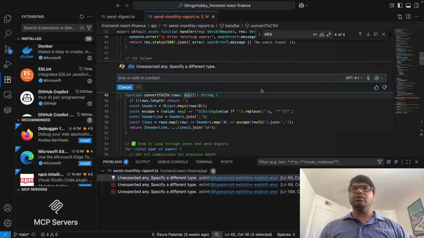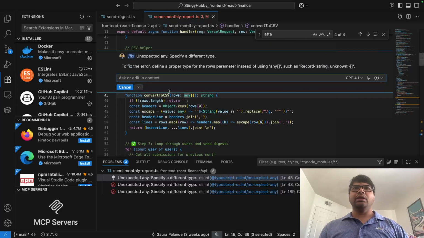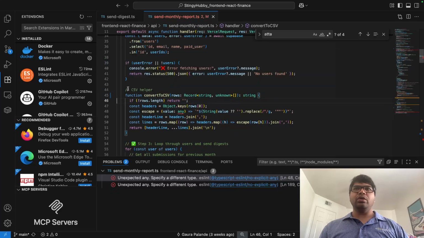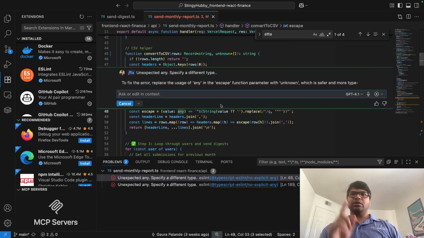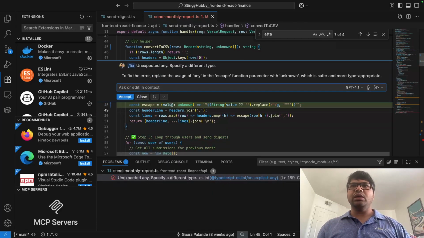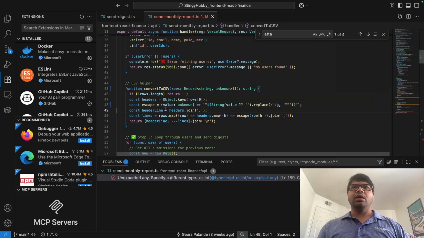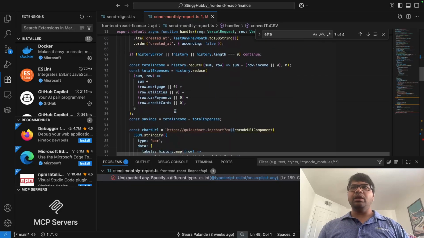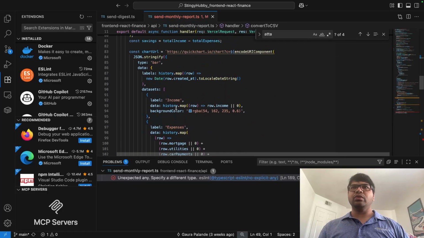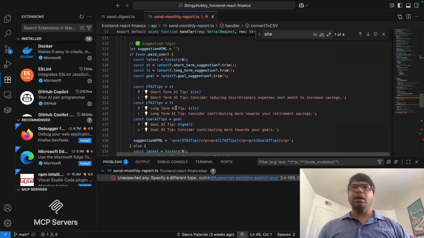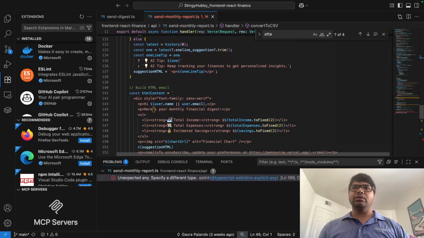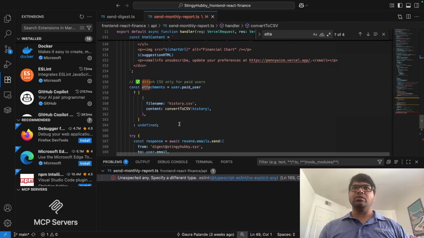We can fix it using Copilot. I think Copilot is doing a good job here. It's making things easy for us. We just have to make sure that the changes it's making have been reviewed, and these are very similar to what we had before. So I would continue to keep that. We'll come to the error message soon.